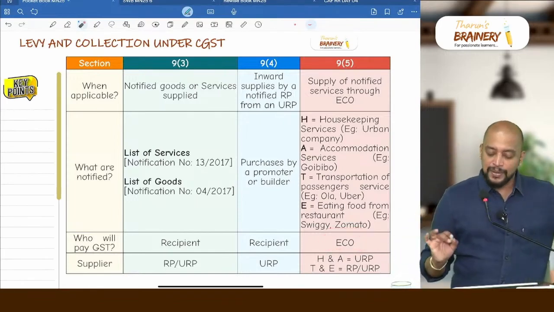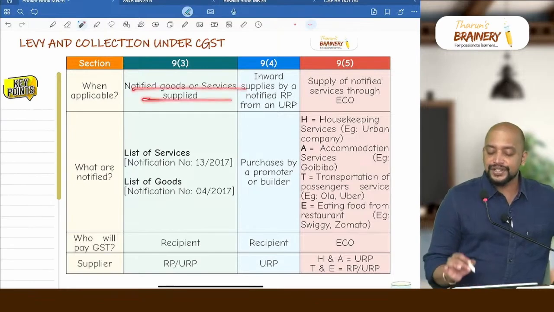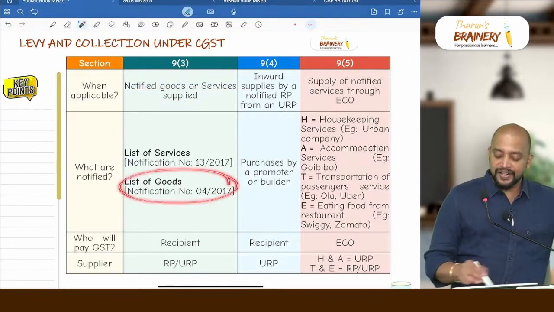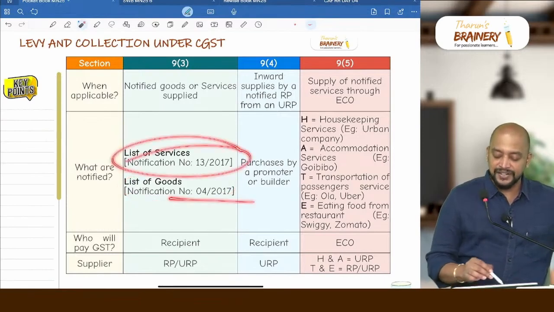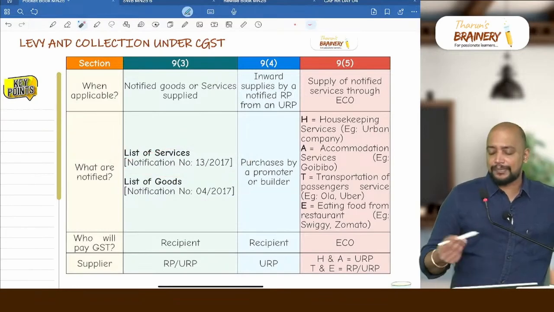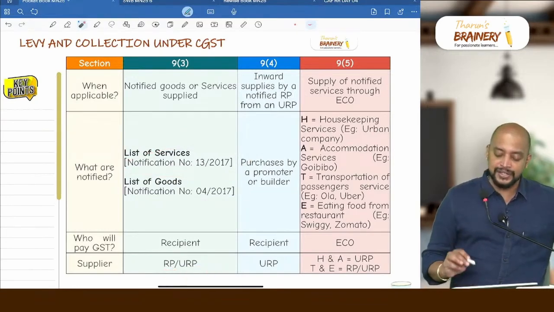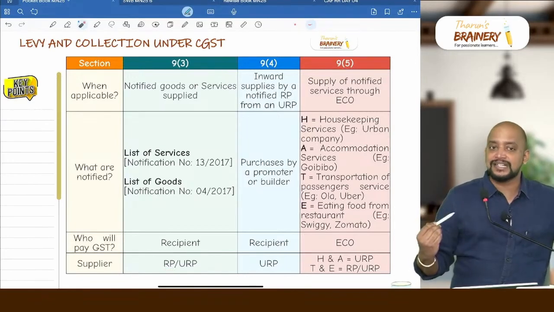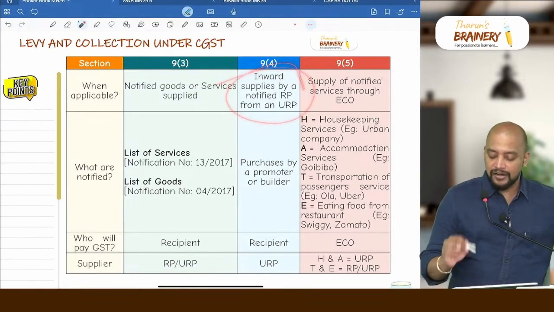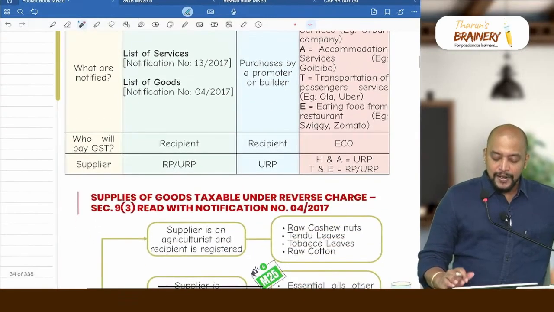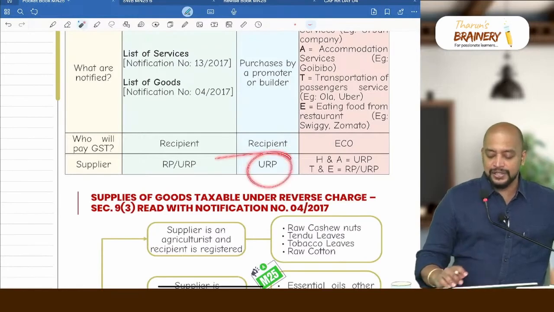So when will 9(3) be applicable? In case of notified goods or services. And what are the goods and services notified? Goods are notified under notification 4/2017, services under notification 13 of 2017. And how should the supplier be? The supplier may be either registered or unregistered. Whereas 9(4) will be applicable if there is a promoter or builder who is making purchases from an unregistered person. What is notified? Purchases by a promoter or builder. And who will pay GST? The recipient will pay GST. The supplier should be unregistered.